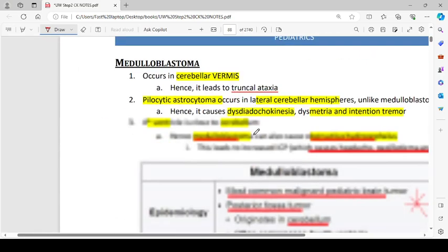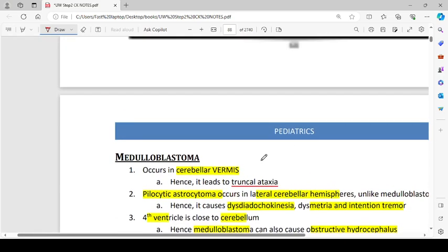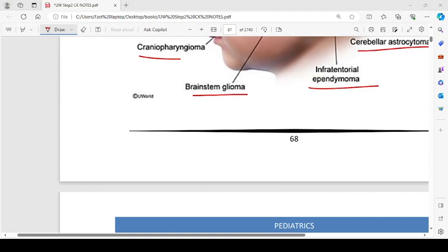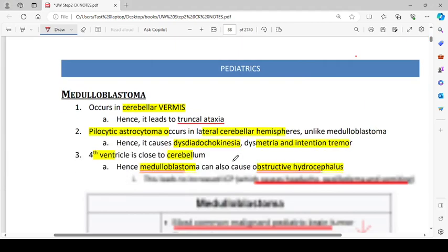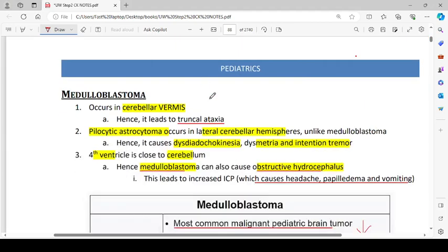Then we have medulloblastoma. So the next topic is medulloblastoma. It occurs in the cerebellar vermis.